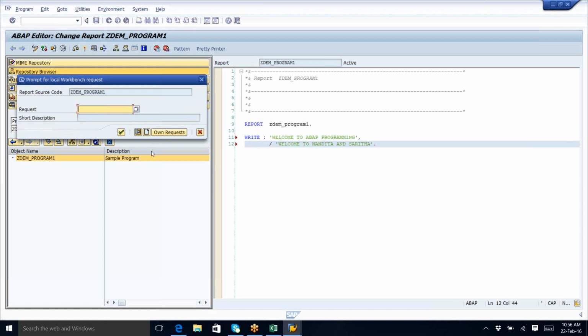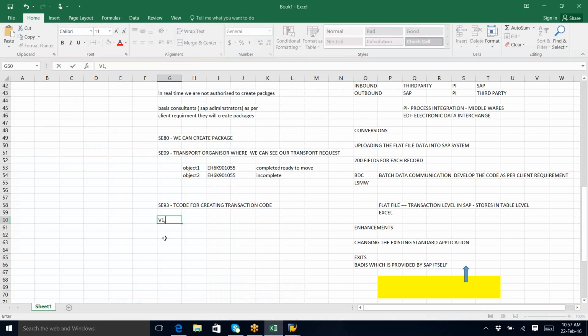Coming to the version, I said version 1.0 we have written for the first one. What that means is, for the first time when the object is created with the new transport request, and it has never moved to quality, then the version should be 1.0.